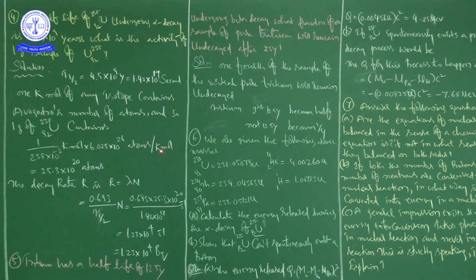Finally we are getting it as 25.3 into 10 to the power of 20 atoms.